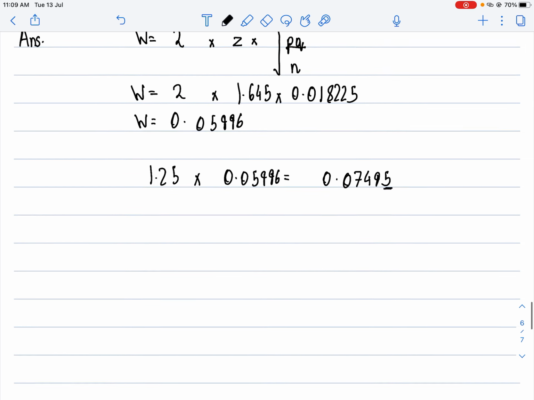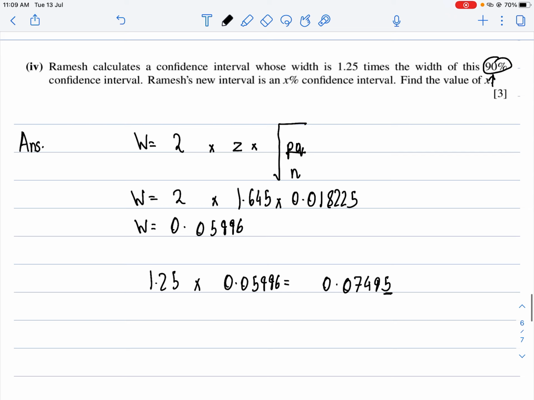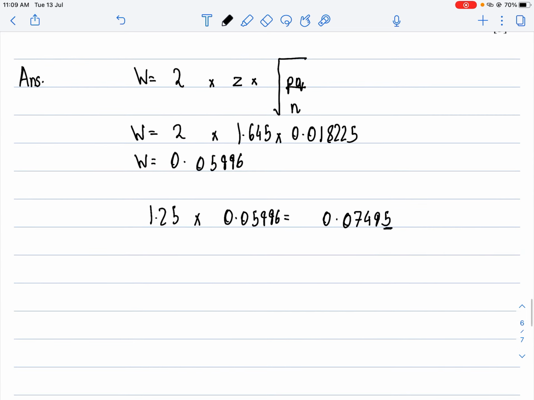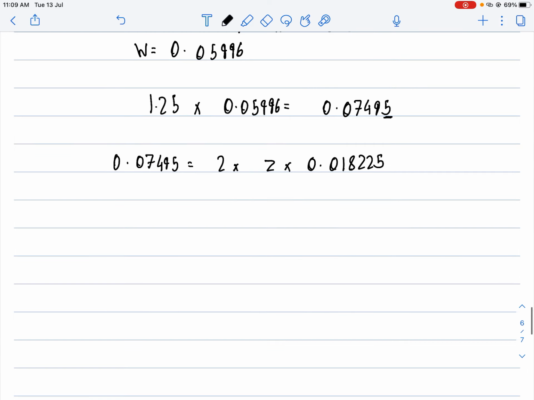Now I need the Z value first to get the confidence interval. So I use the same formula here. I write 0.07495 equals 2 multiplied by Z multiplied by 0.018225. Now I can simply solve this on the calculator.